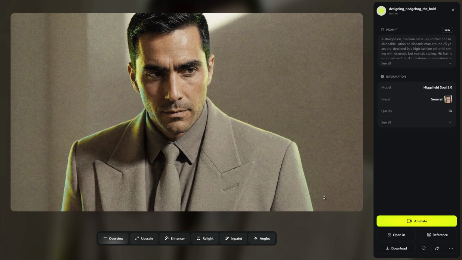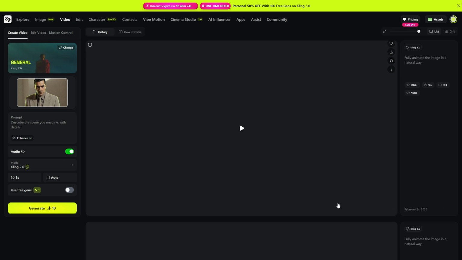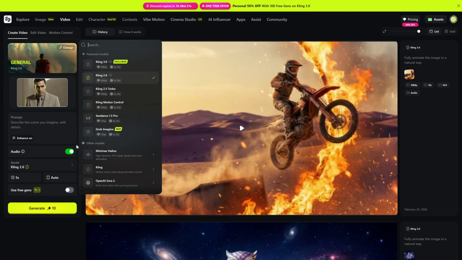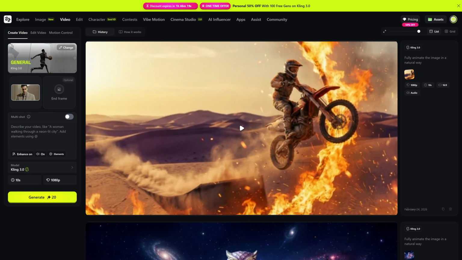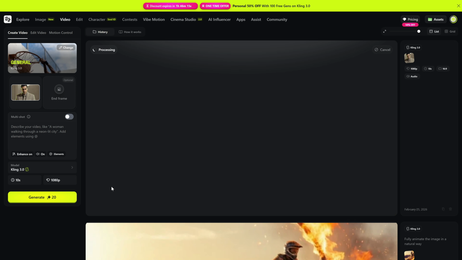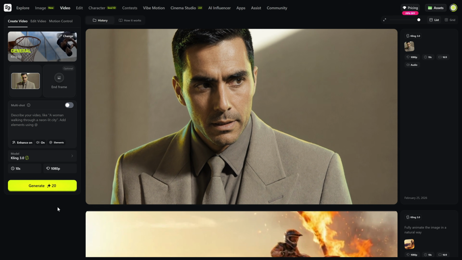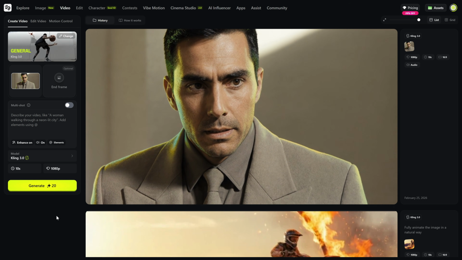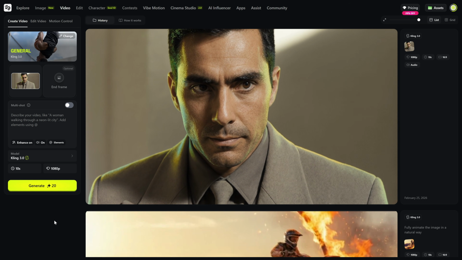And once we have the image exactly the way we want, we can hit Animate, which takes us into the animation panel, where we can use top-tier video models. With a prompt, the duration, and the quality settings, we can animate our images in a way that looks genuinely realistic and natural. So the real question is, what can we do with this? And the answer is, a lot.